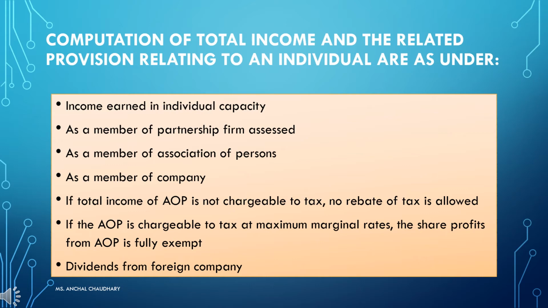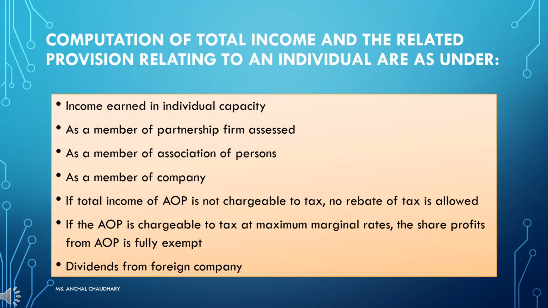As a member of a company, where an individual is a shareholder of a domestic company, any dividend paid on or after 1st April 2003 is exempted in the hands of the shareholder under Section 10(34) of the Income Tax Act. So whenever an individual shareholder receives a dividend from a domestic company, it will be exempted.